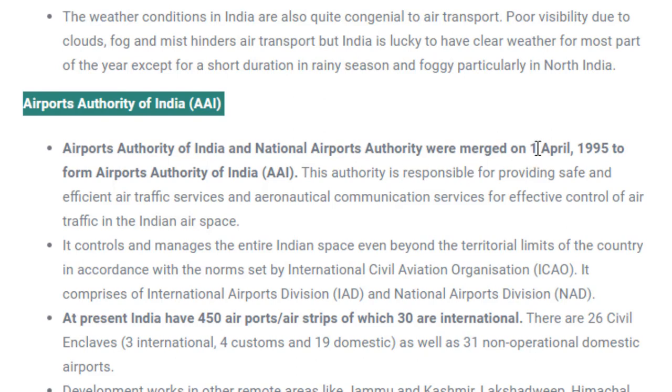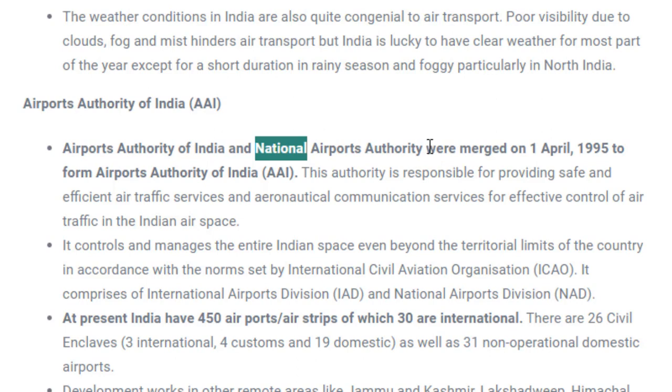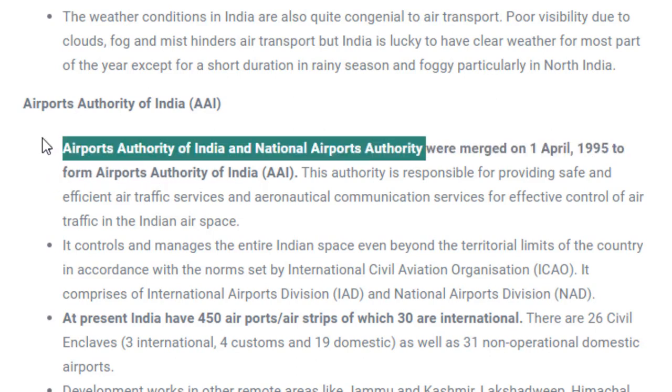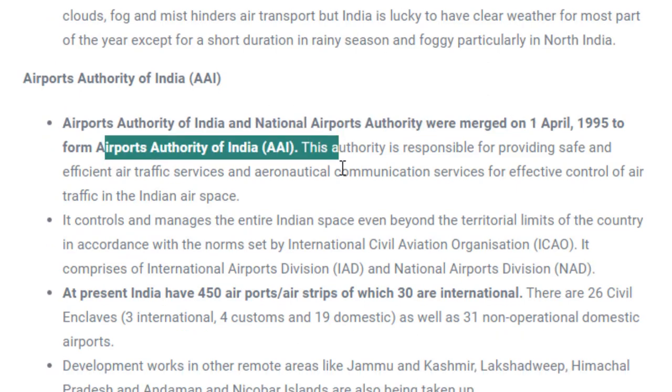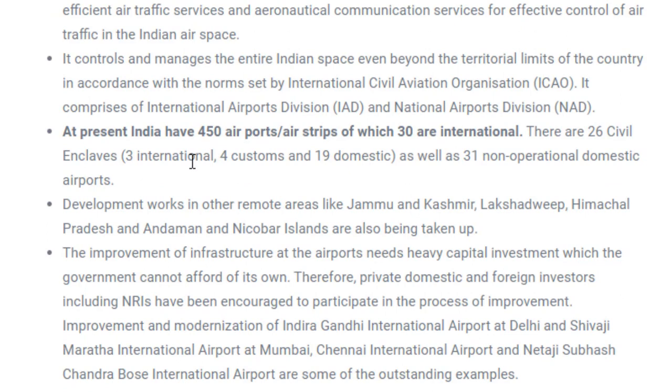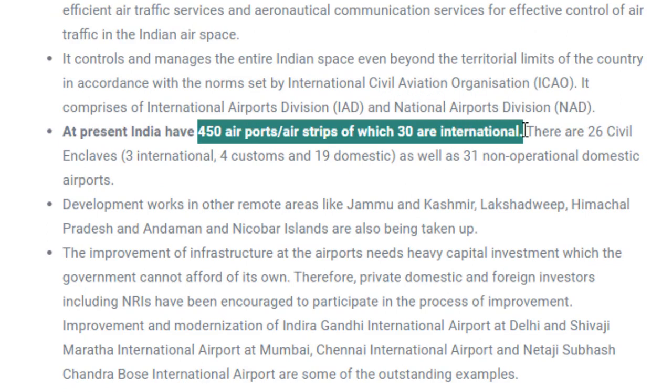It was the Airport Authority of India and the National Airport Authority. There were two agencies or two organizations. They were merged together on 1st April 1955 and formed the Airport Authority of India. Fine. And at present, if we talk about the present scenario, we have 450 airports and airstrips, and 30 are international.